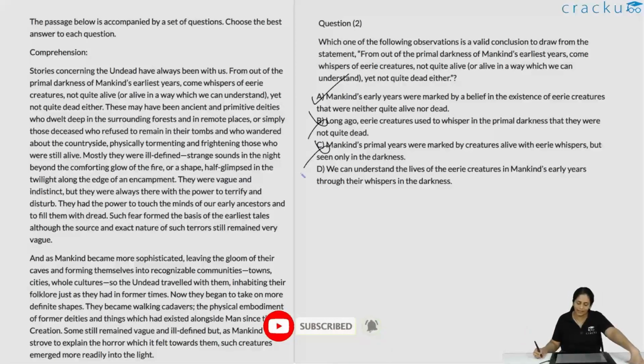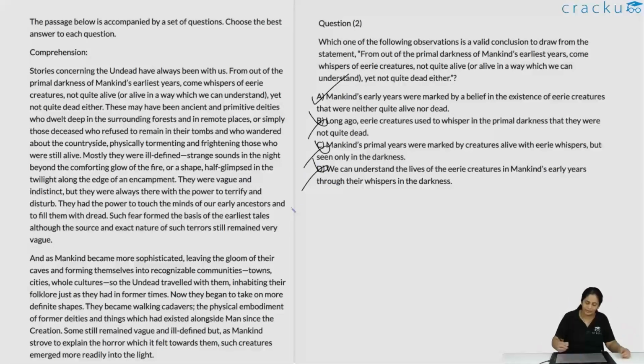We can understand the lives of eerie creatures in mankind's early years through the whispers in the darkness. No, it's not about understanding, and there are no whispers in the darkness. The whispers in the darkness are your imagination. It's not understanding the eerie creatures. The eerie creatures are not real. The whispers in the darkness are not real. It is all imagination, right? Those voices exist only in imagination. So option D is also incorrect. Option A is the right answer.